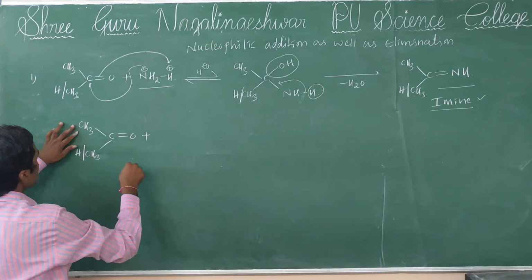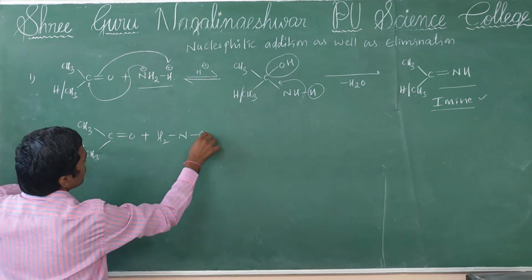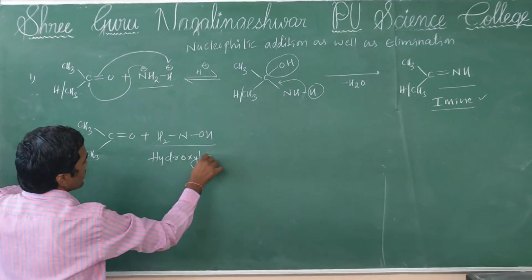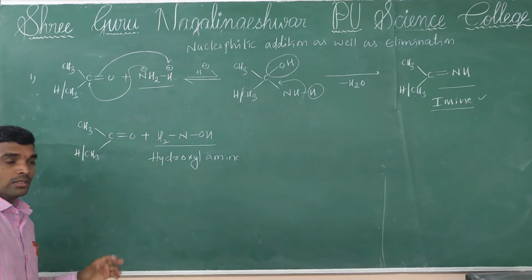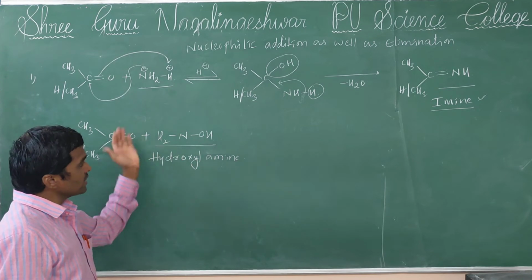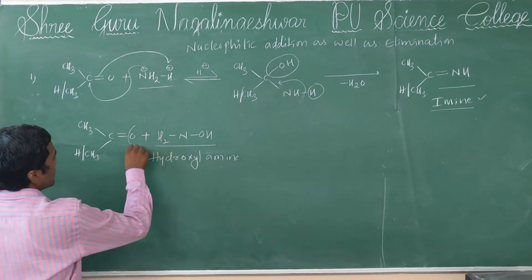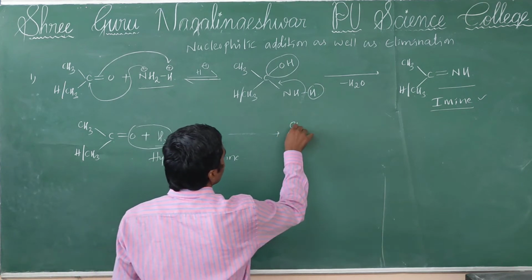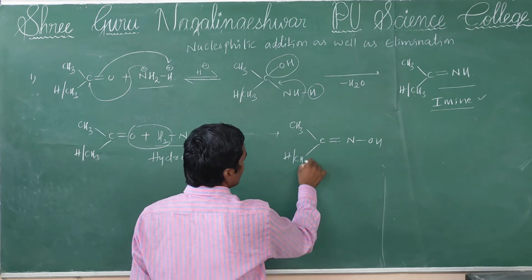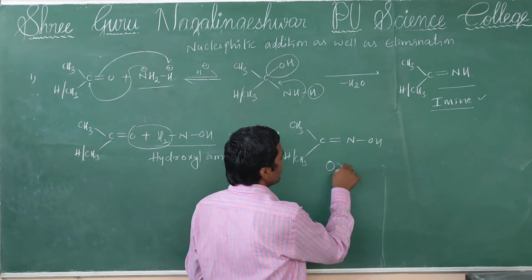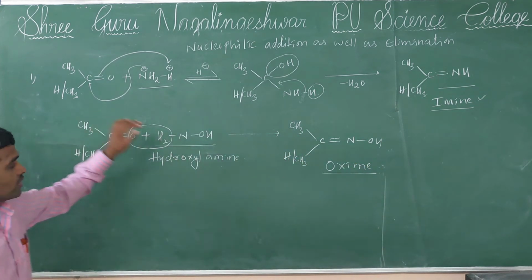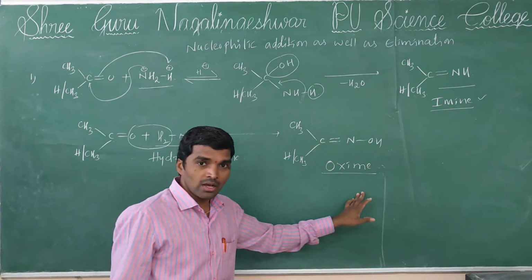So here aldehydes or ketones react with NH2OH. NH2OH is said to be hydroxylamine. So here I am directly showing the elimination reaction. This reaction also undergoes first nucleophilic addition as well as elimination. Directly showing the elimination reaction, then formation of CH3 C double bond NOH HrCH3. So here oxime will be formed. Remember this is the oxime. When aldehydes or ketones react with hydroxylamine, oxime is formed.